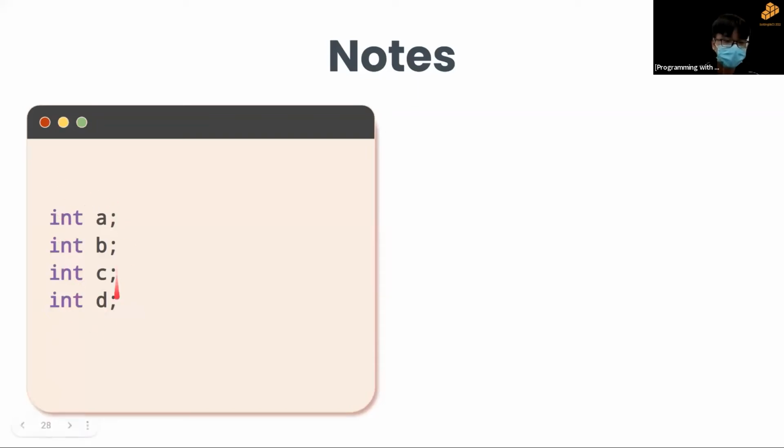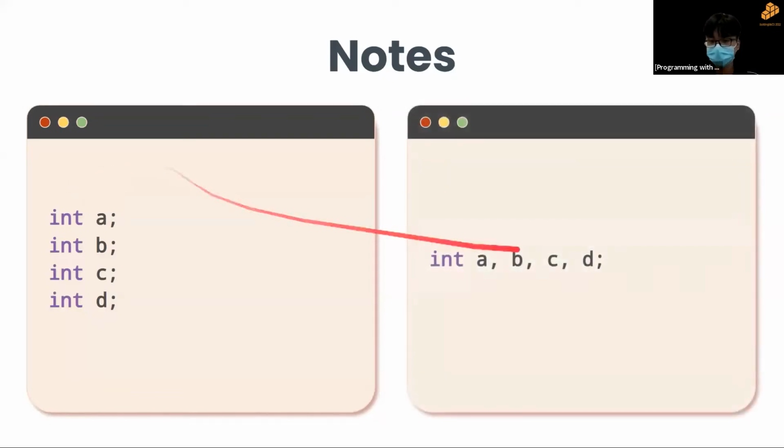So you have to write semicolons 4 times, and sometimes if you forget, then oh well, an error pops up. So what I can do instead is to shorten it like this. When I shorten it, what I did essentially is combine the A, B, C, and D together. So I have int A, comma B, comma C, comma D.